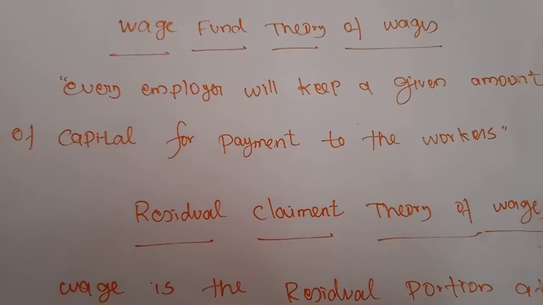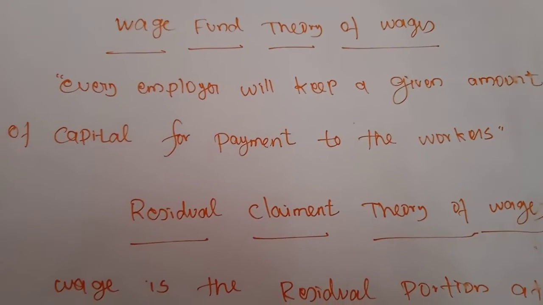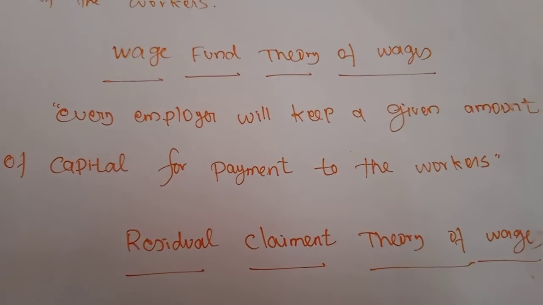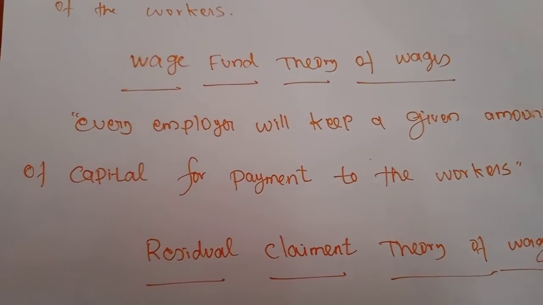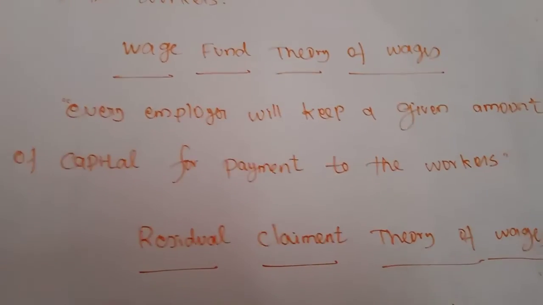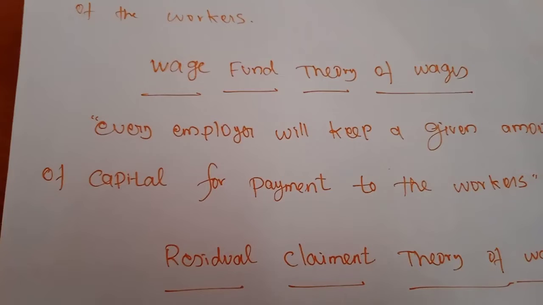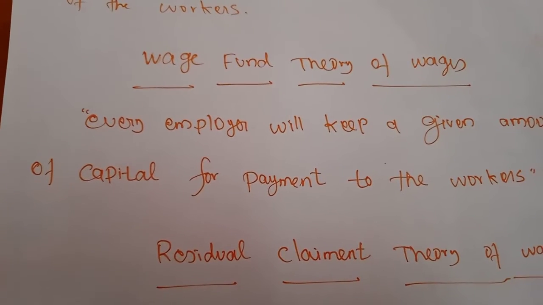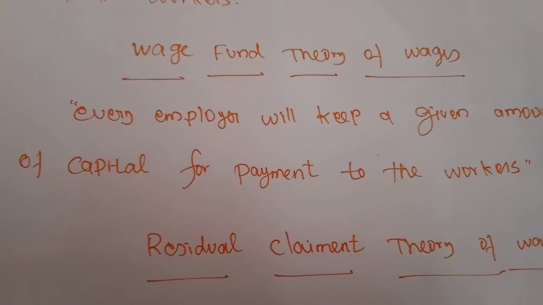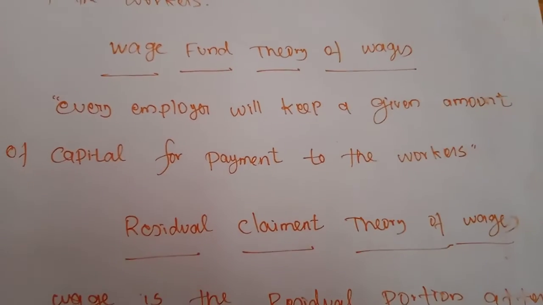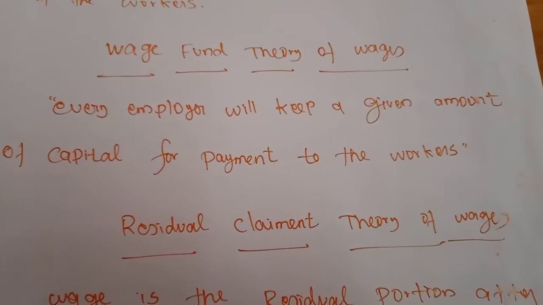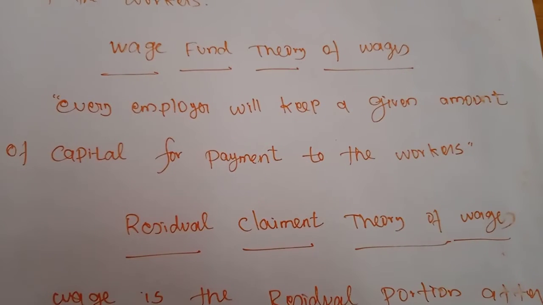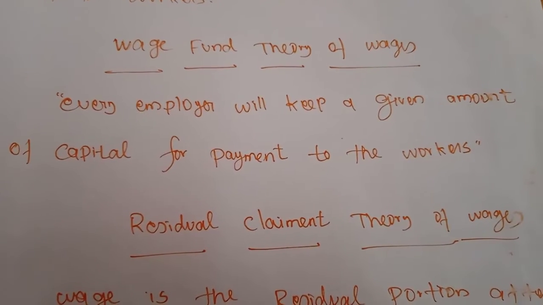So here also there is some criticism. What is the criticism? First, it does not explain the difference in wages in different occupations. This theory will not explain the differentiation across occupations, because laborers in different occupations will get different wage levels.